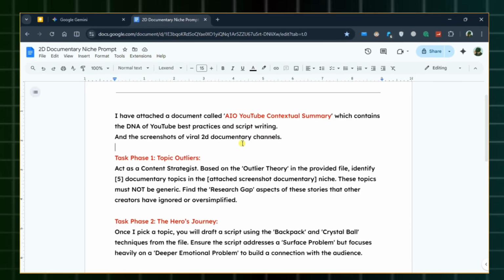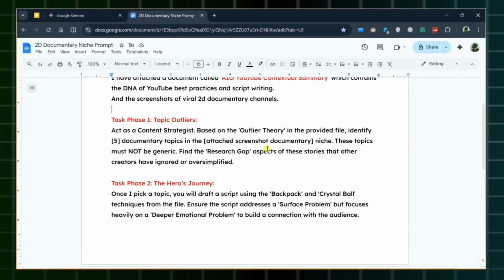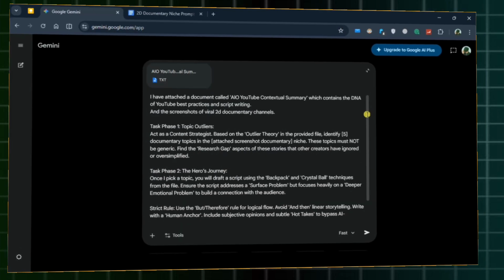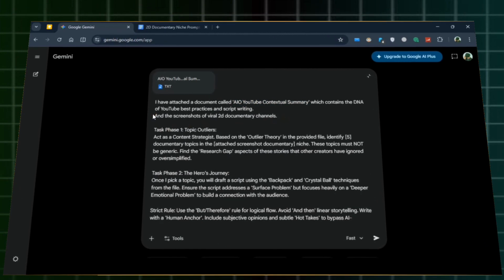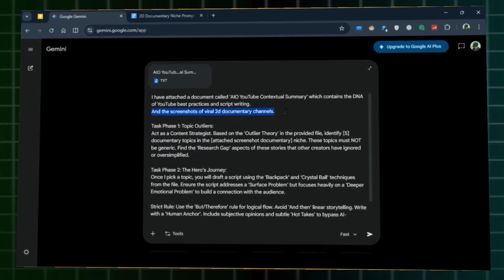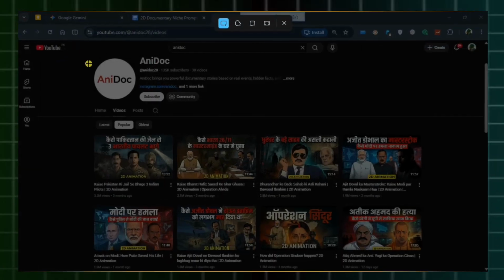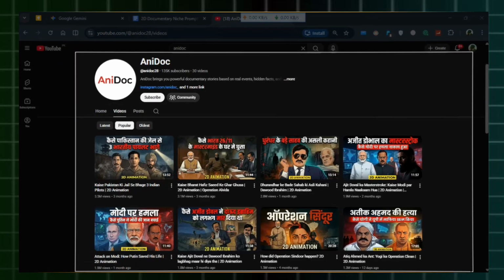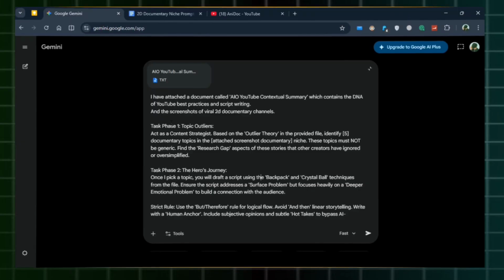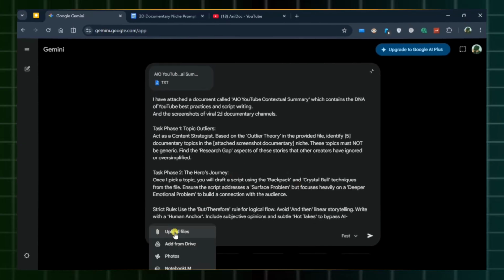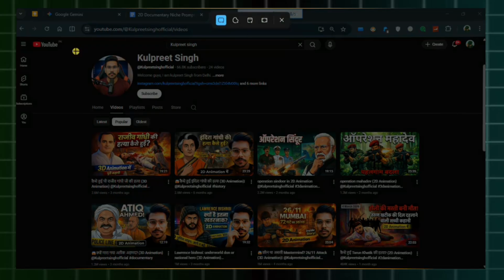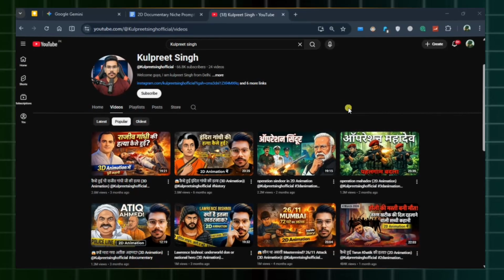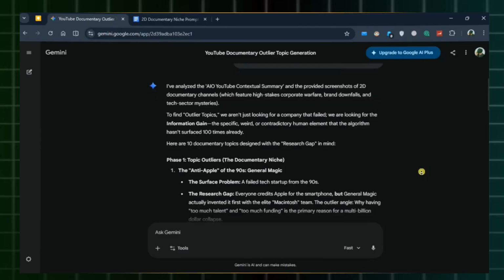Once that's uploaded, grab the architect prompt from my Google Doc. This tells the AI exactly how to use our uploaded file and how to analyze the channel screenshots we are about to feed it. Now, head over to those viral documentary channels we talked about. Grab a screenshot of their video feed and drop it into Gemini. Do this for a couple of different channels so the AI has enough context to reverse engineer their success patterns. Hit enter and watch what happens.